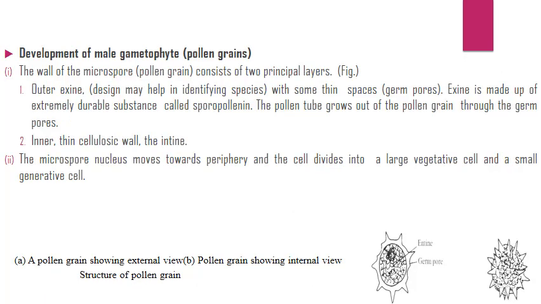Development of male gametophyte. The wall of the microspore consists of 2 principal layers. The outer exine with some thin spaces. Exine is made up of an extremely durable substance called sporopollenin. The pollen tube grows out of the pollen grain through the germ pores. The inner thin cellulosic wall is called intine. The microspore nucleus moves toward the periphery and the cell divides into a large vegetative cell and a small generative cell.